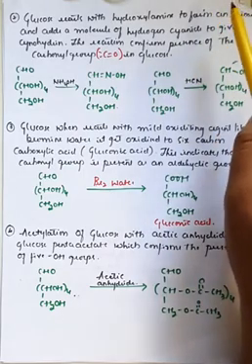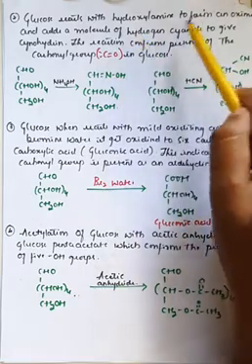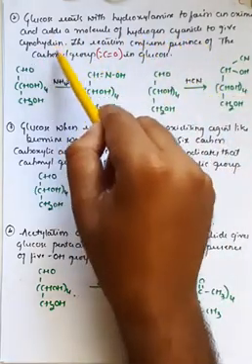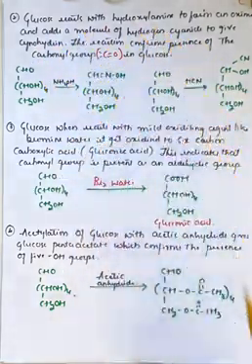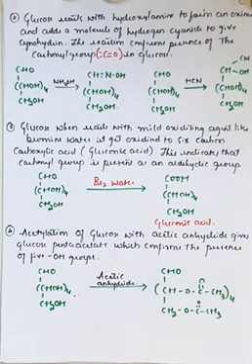Further, if you react the molecule with hydrogen cyanide, it will give the cyanohydrin, which means the cyanide group bonds to the carbon atom, and that carbon is further bonded to the hydroxyl group.